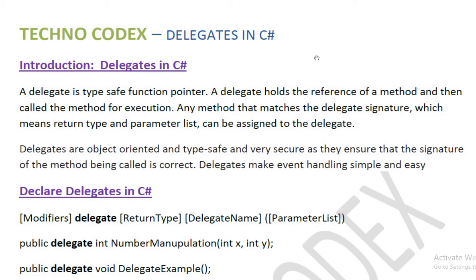Today we are going to discuss what a delegate is in C#. A delegate is a type-safe function pointer. A delegate holds the reference of a method and then calls the method for execution. Any method that matches the delegate signature, which means return type and parameter list, can be assigned to the delegate.